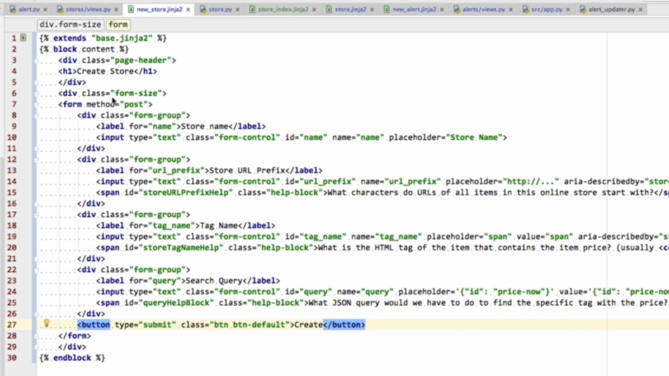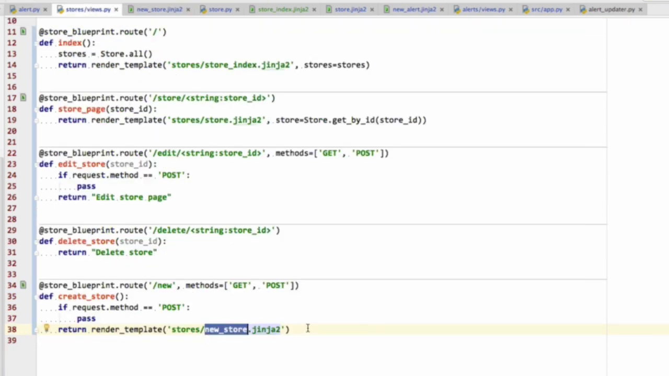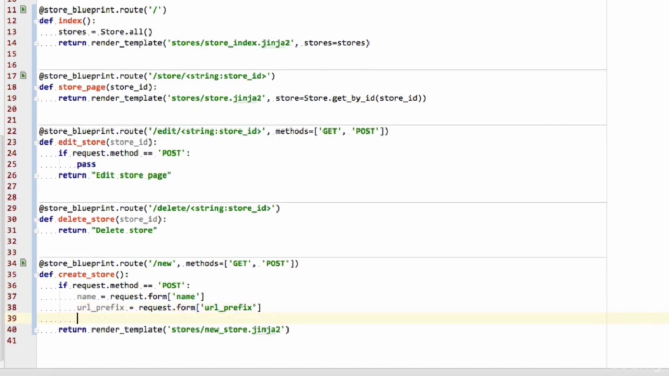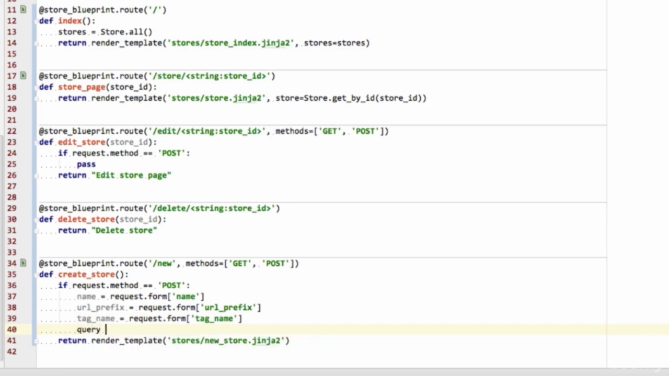So now we have to deal with the post request that is going to be coming with this data into the endpoint here. So now we're rendering the form. We need to now be able to deal with the data. So let's do that. If request method is post, then we'll get the stuff from the form. So name is the store name, request.form['name']. So not slash, but square brackets. URL prefix is request.form['url_prefix'], and tag name is request.form['tag_name'], and finally query is